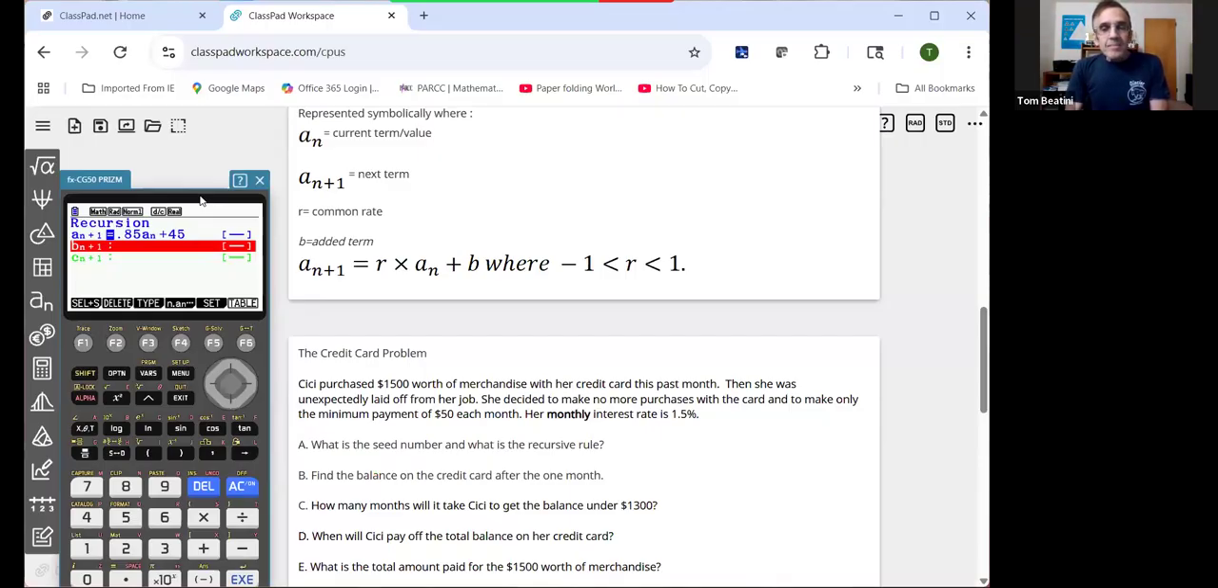We've got Cece's spent $1,500 on a card in 1 month. That's her balance. Then she gets laid off from her job, not going to make any more purchases, and she can only make the minimum payment. And her monthly interest rate is 1.5%. So what that means is we are going to have a growth rate of 1.5%, which has to be added on to 100%. So that tells us the growth factor is going to be 101.5% or 1.015.